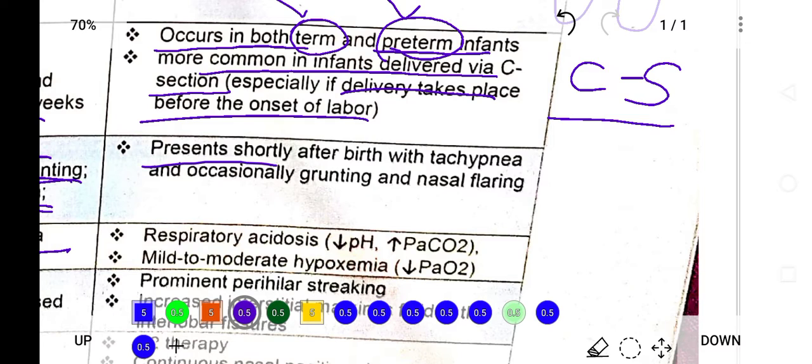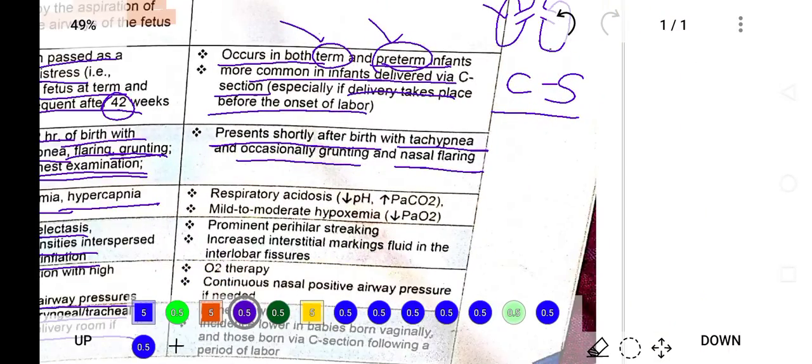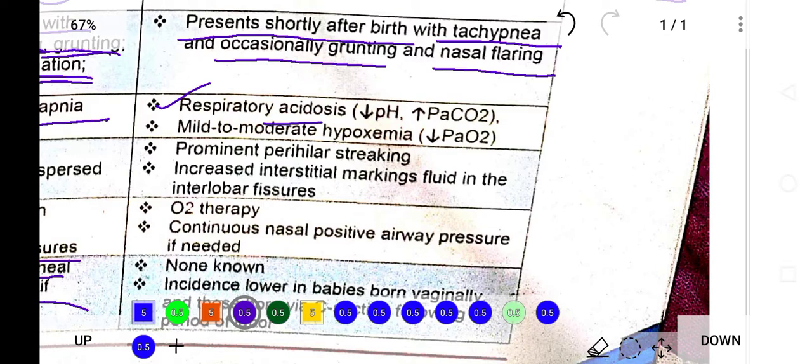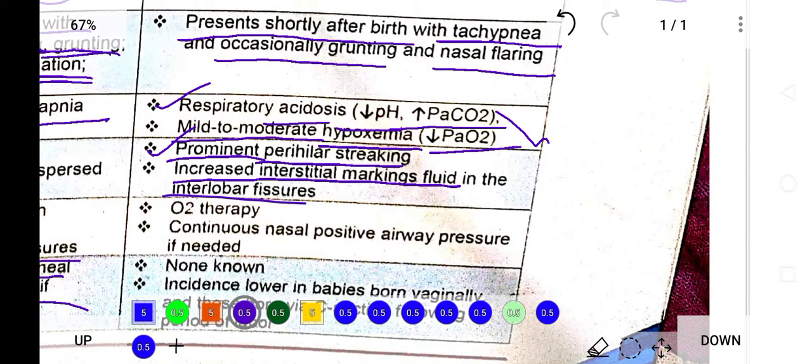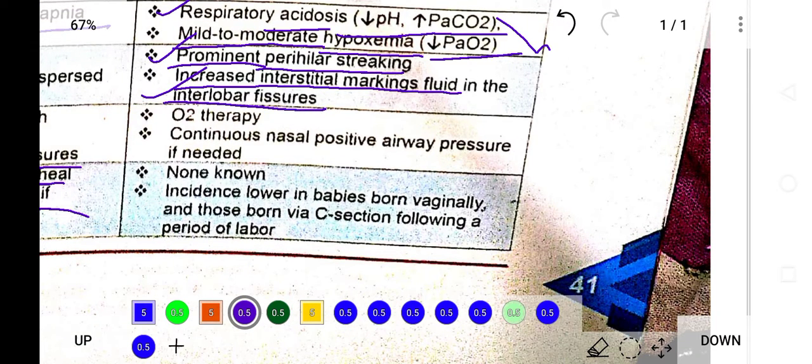Now the presentation is shortly after birth. The baby develops tachypnea and occasionally grunting and nasal flaring. Respiratory acidosis will be there in the babies with a decreased pH and increased carbon dioxide concentration in the blood, with mild to moderate hypoxemia, decreased oxygen concentration in the blood of the babies. And clinical features will be prominent: perihilar streaks will be there, and increased interstitial markings and fluid in the interlobar fissure will be there. So these are indicative of transient tachypnea of the newborn.